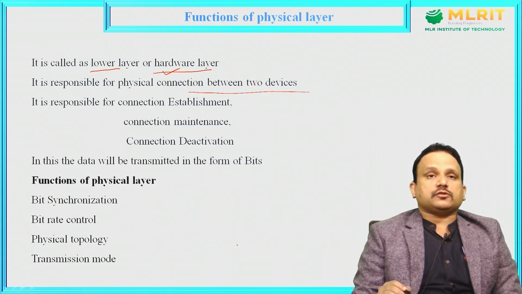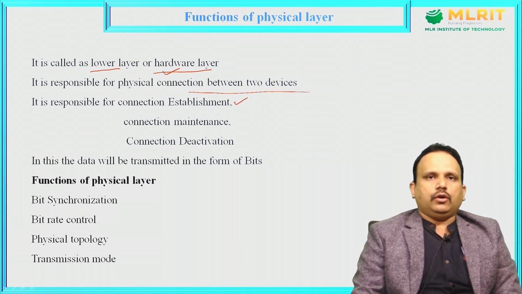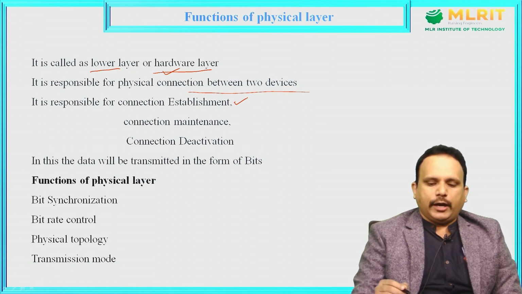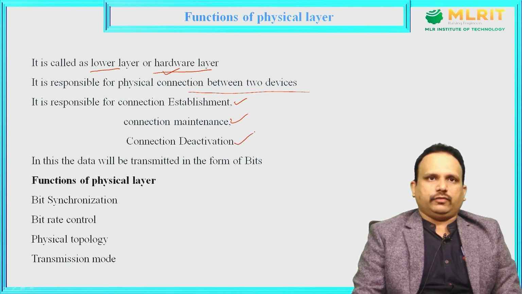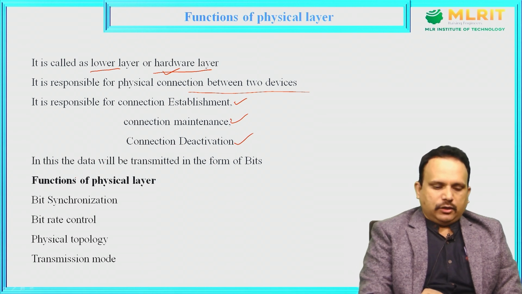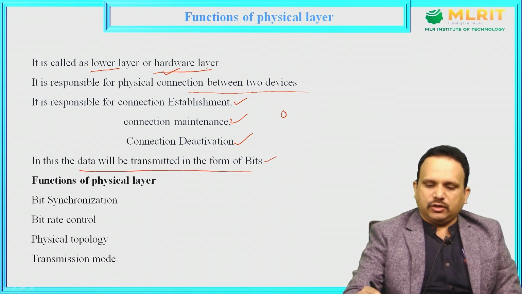So what is the responsibility of the physical layer? It is responsible for connection establishment. That means if you want to transmit data, first you need to establish the connection and maintain that connection. Once the data transmission is done in the form of bits, the connection must be deactivated. Apart from that, how is the data going to be transmitted? It is transmitted in the form of bits, bits in the sense zeros and ones.